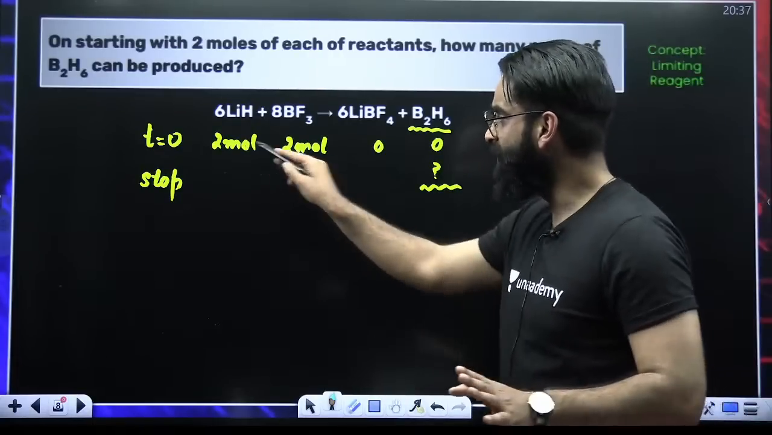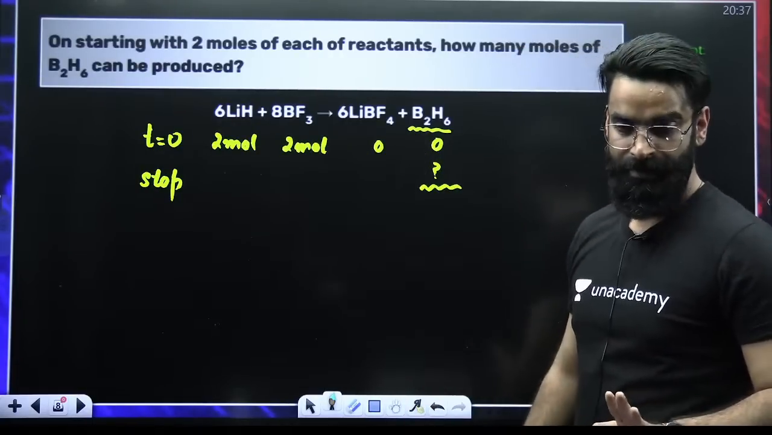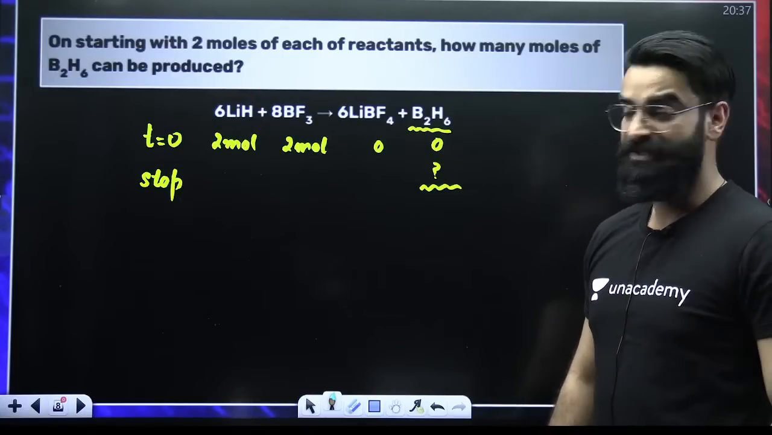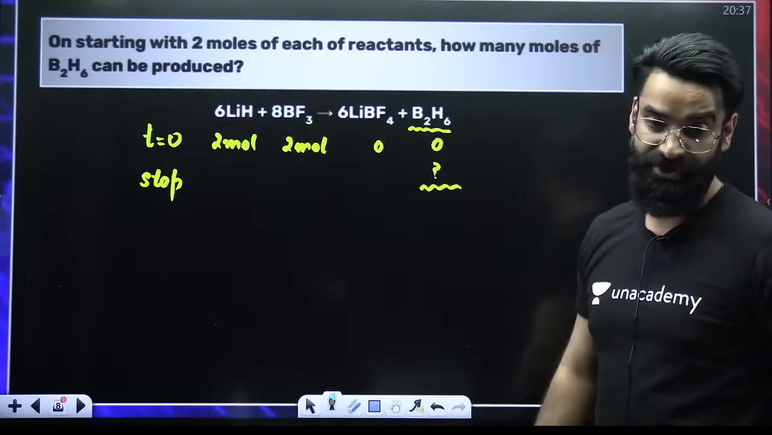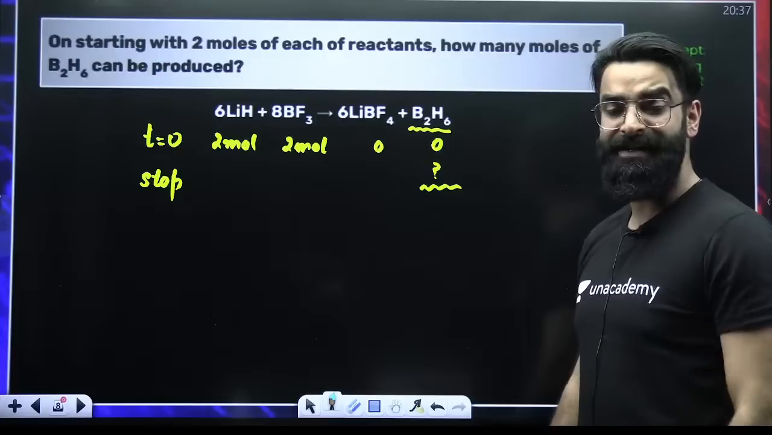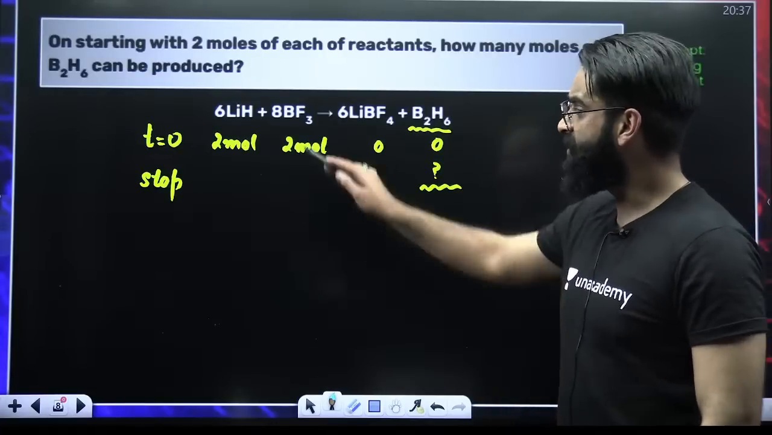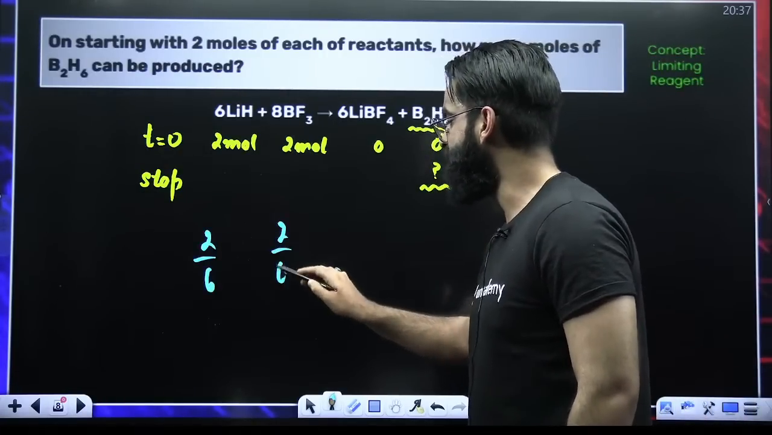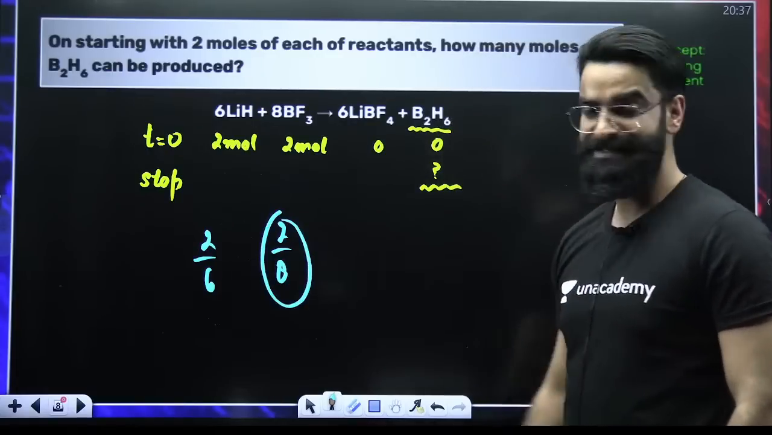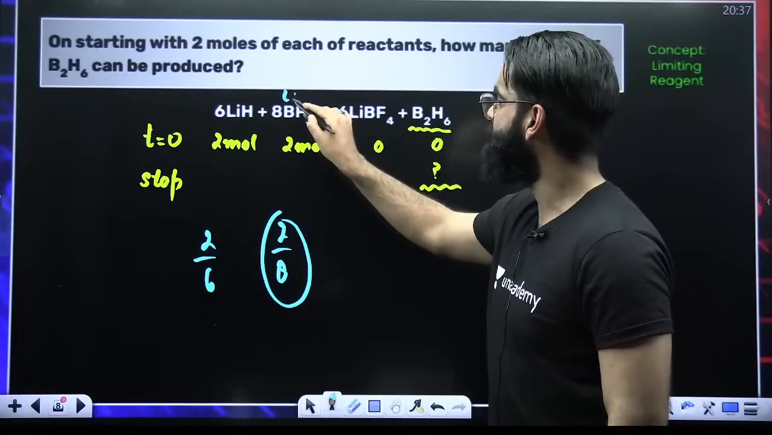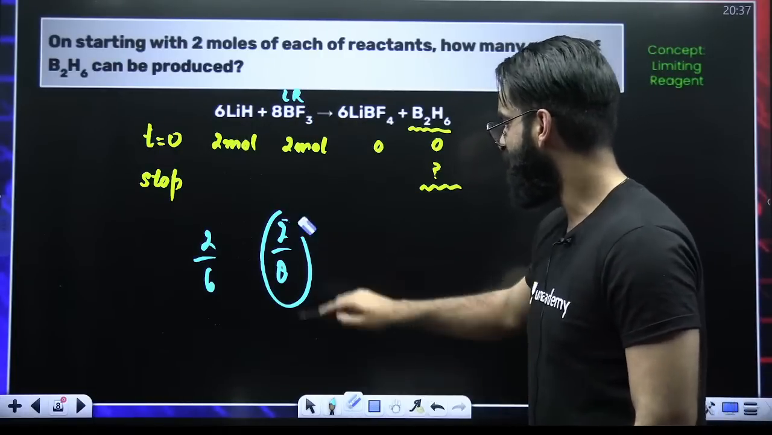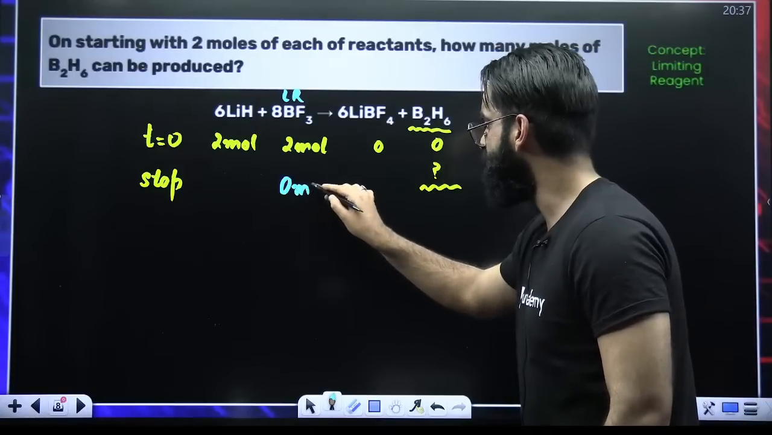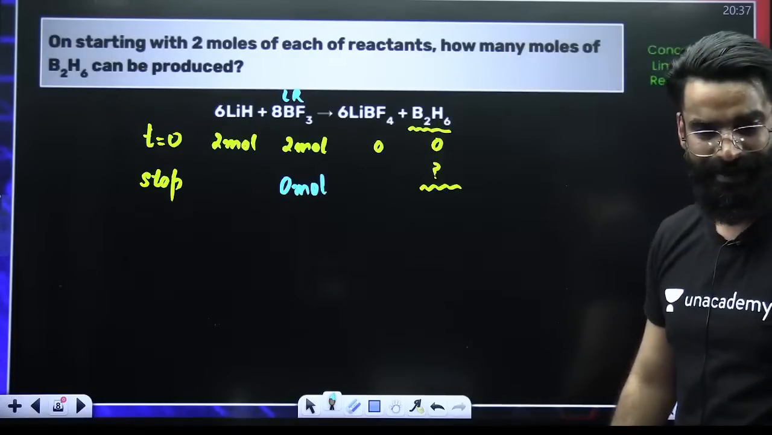First of all, I'm given with the amounts of all the reactants. So which concept I'll be using? The limiting reagent concept. In the limiting reagent concept, the first step is to balance the reaction. The reaction is already balanced. After balancing the reaction, we have to identify the limiting reagent. Which one is limiting? 2 divided by 6, 2 divided by 8. Which one is lesser? 2 by 8 is lesser. The one that gets the lesser value, that is my limiting reagent. So BF3 is my limiting reagent. If BF3 is my limiting reagent, it would have got completely consumed. So 0 moles of BF3 would be left in the container at the end.